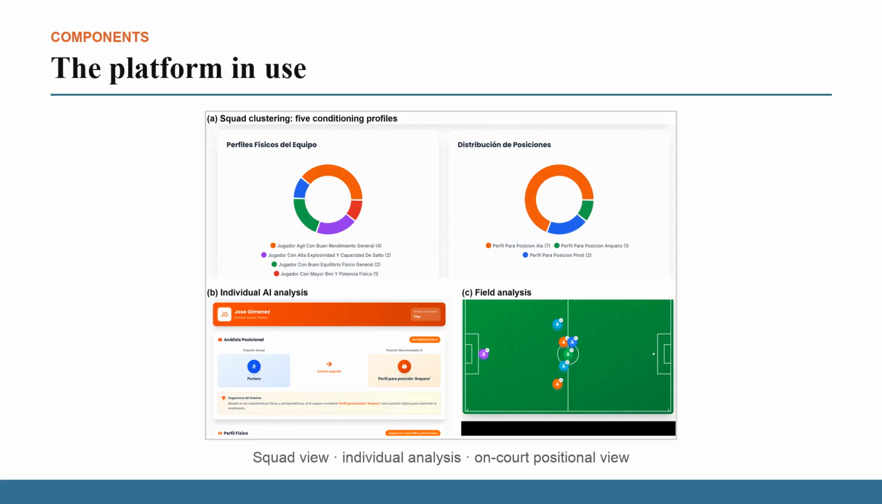Three features surface the analytical core to the coach. Individual analysis returns an athlete's conditioning group and position estimate with its strengths and prescriptions. Squad analysis applies the same pipeline to a whole roster in one operation. And AI-assisted training plans are always created as proposals in a pending state.